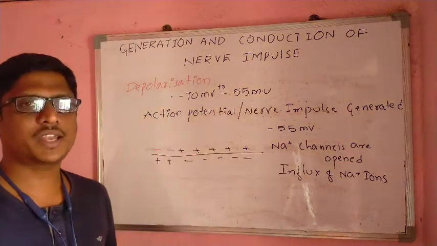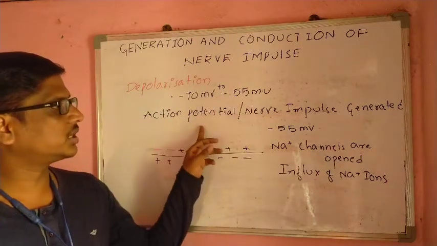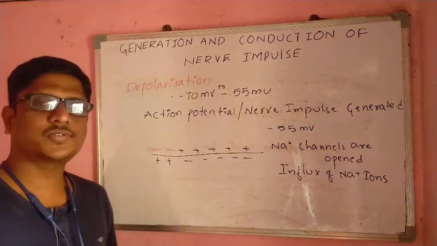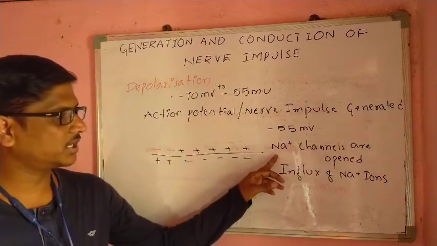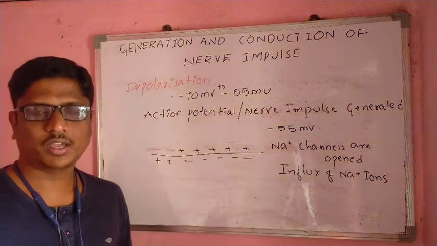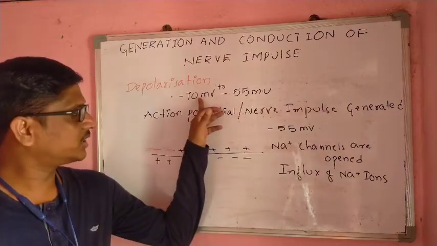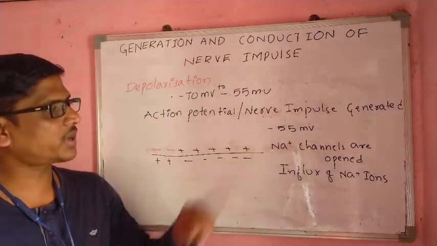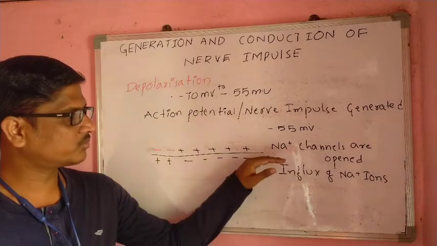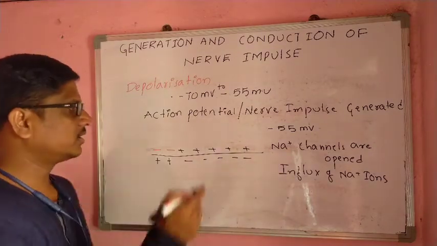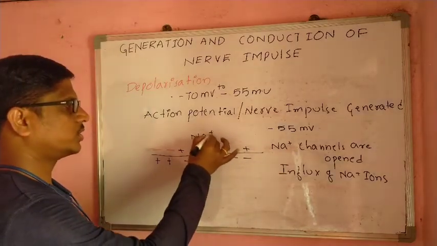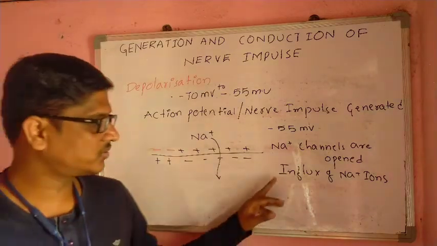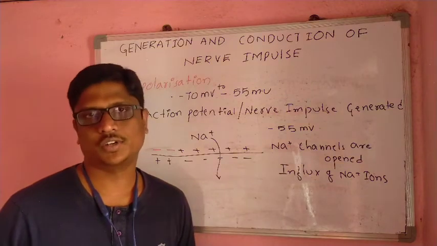When it reaches minus 55 millivolts, the action potential or nerve impulse is generated, and immediately sodium channels open. We discussed that at minus 70 millivolts sodium channels are closed. At minus 55 millivolts they open, and sodium comes from outside into the cytoplasm. This we call influx of sodium.